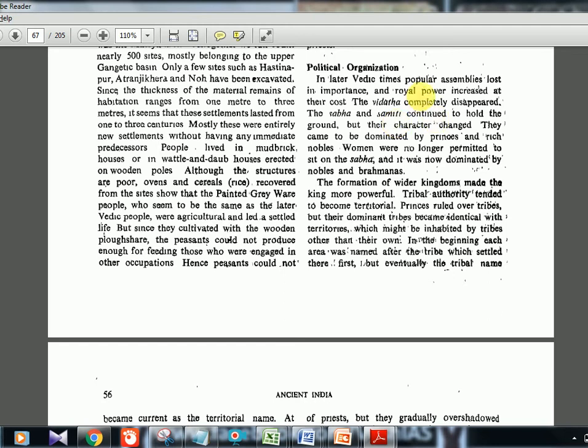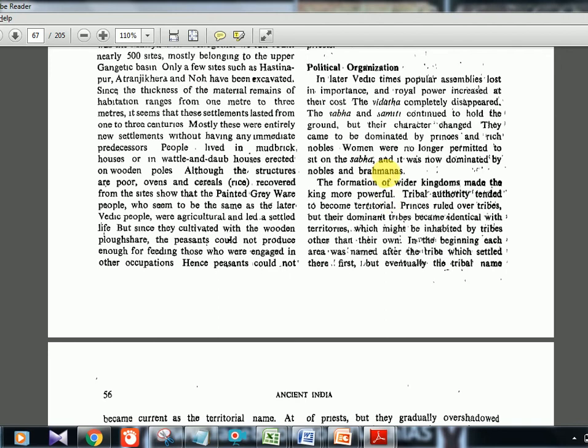The royal power has increased, and the assemblies, Sabha and Samiti which we saw, are actually declining, and the Vidhata, which was one assembly, completely disappeared in this phase. And one more thing, in the Sabha and Samiti, women were allowed in the Rigvedic time, but now women are not allowed. It is more dominated by nobles and Brahmanas.